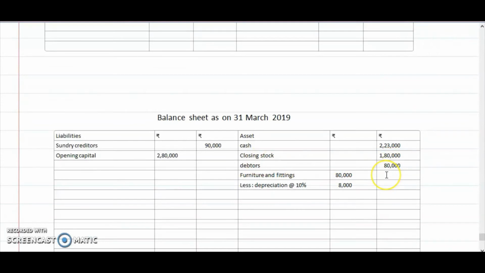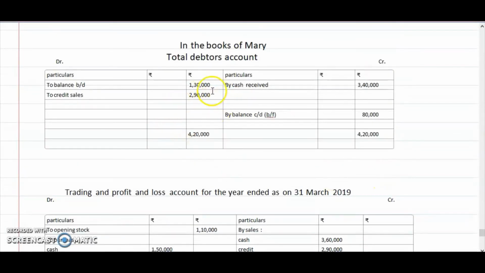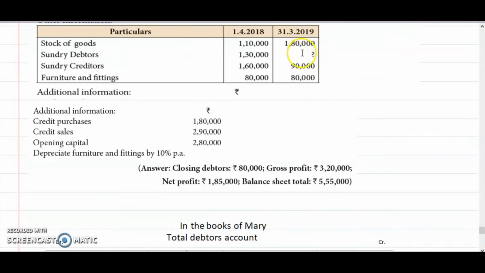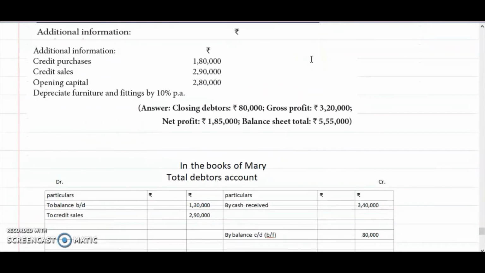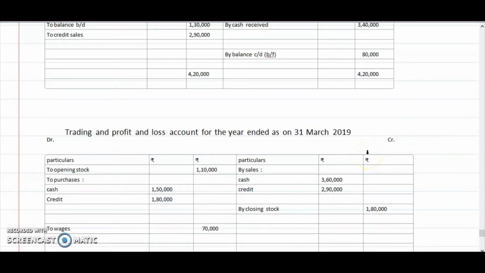That's why we have prepared this total debtors account itself. Already it is given in the problem. So missing is this 80,000 they asked here. Why we are preparing this one? To take and write in the balance sheet of the asset side. I hope we have written everything. So first account is balanced and we have taken and written here.